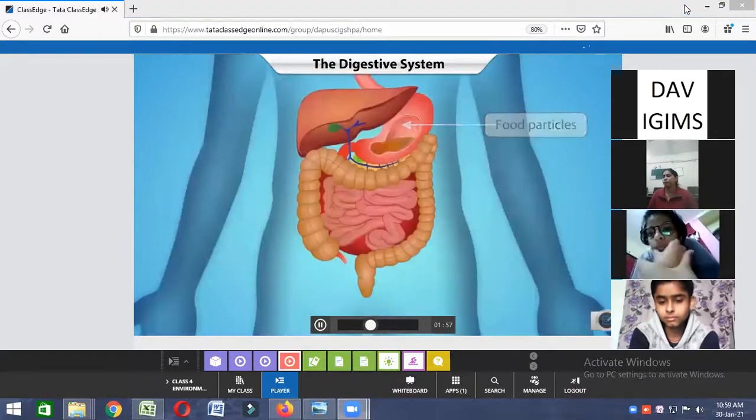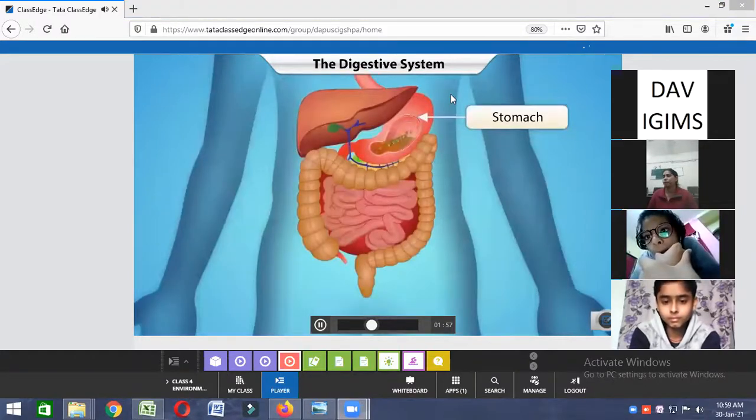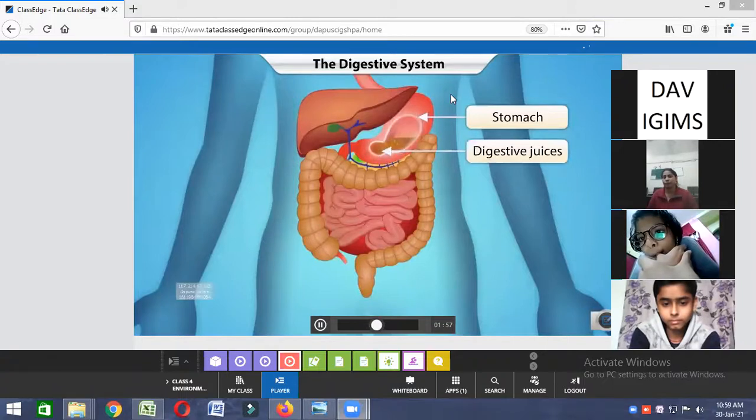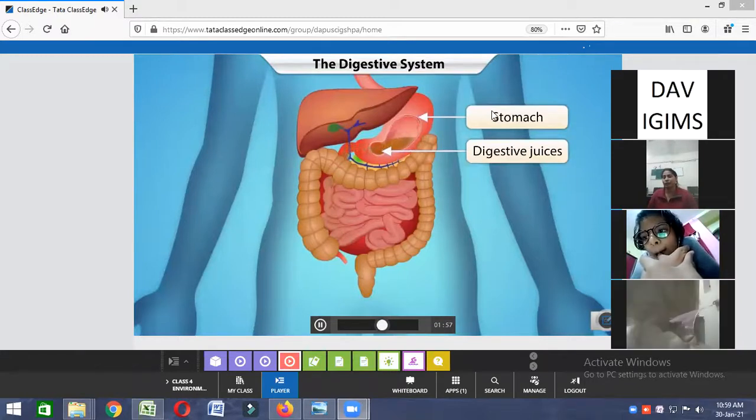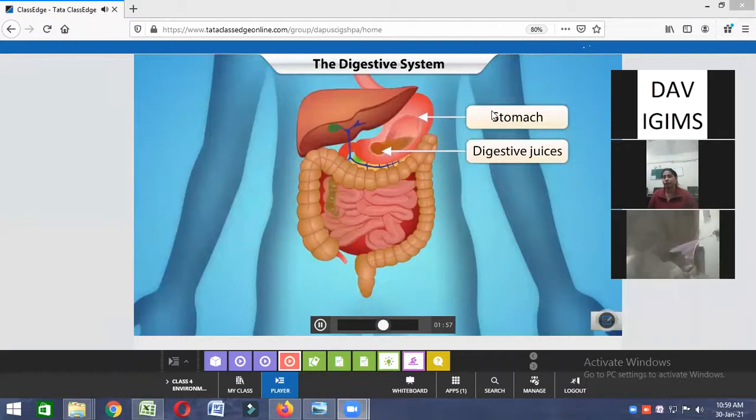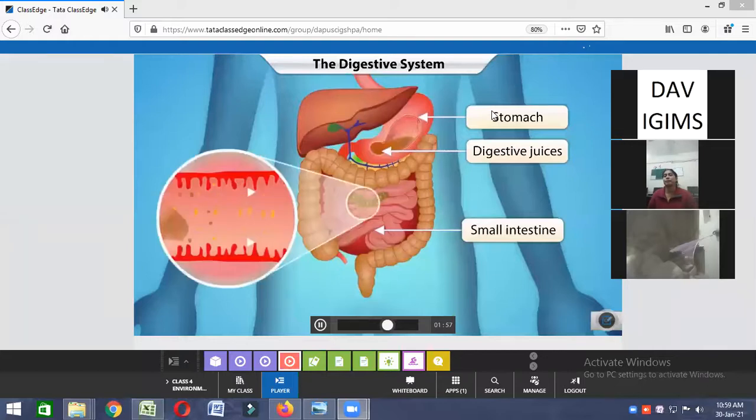It's connected to the stomach. The food pipe pushes the food into the stomach. The stomach is just like a sack. Digestive juices in the stomach break down the food into smaller particles. From the stomach, the food passes through a long tube, the small intestine. Digestion of the food is completed here.